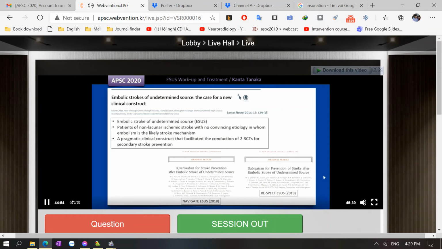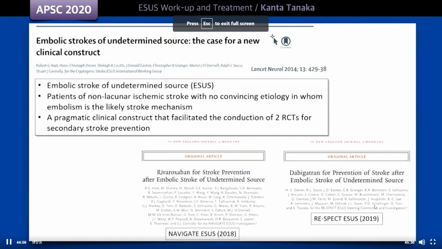Embolic stroke of undetermined source: stroke without convincing etiology, with embolism as the likely stroke mechanism. ESUS was introduced in 2014 as a pragmatic clinical construct that facilitated the conduction of 2 RCTs for secondary stroke prevention, Navigate ESUS and Respect ESUS.